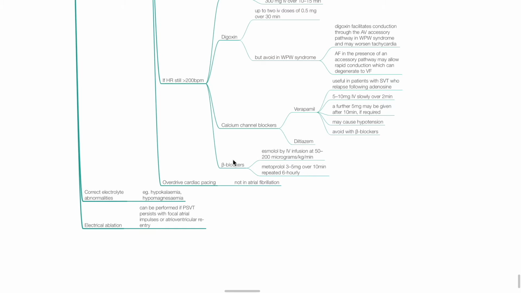Overdrive cardiac pacing may be considered, however not in atrial fibrillation. Correct electrolyte abnormalities such as hypokalemia and hypomagnesemia. Electrical ablation can be performed if paroxysmal SVT persists with focal atrial impulses or atrioventricular reentry.